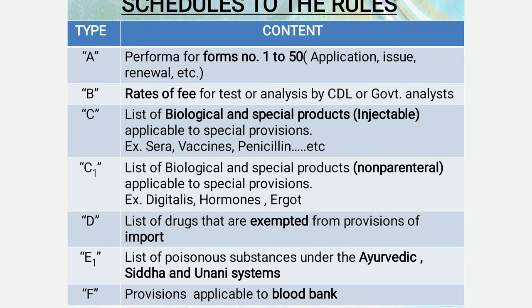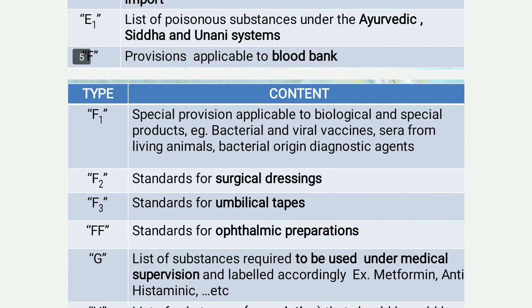Next one is Schedule D. It includes the list of drugs that are exempted from provisions of the import. Schedule E includes the list of poisonous substances under the Ayurvedic, Siddha and Unani systems. Schedule F includes the provisions applicable to blood banks.